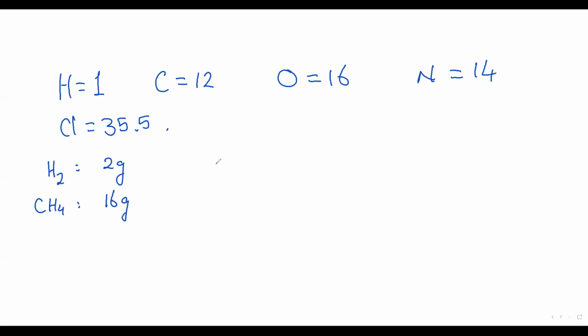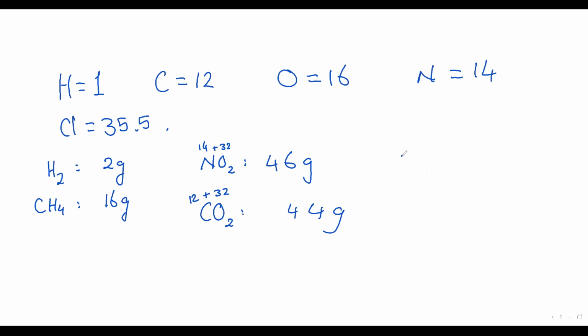What is the relative mass of something like NO2, nitrogen dioxide? N 14, oxygen 2 times 16 is 32, 32 plus 14, 46 grams. Yes. What is the relative molecular mass of carbon dioxide? Carbon 12 plus O2, 2 times 16, 32. 12 plus 32, 44 grams.